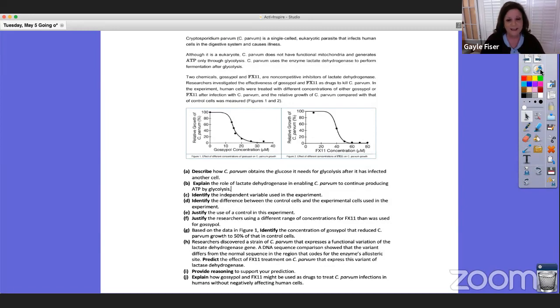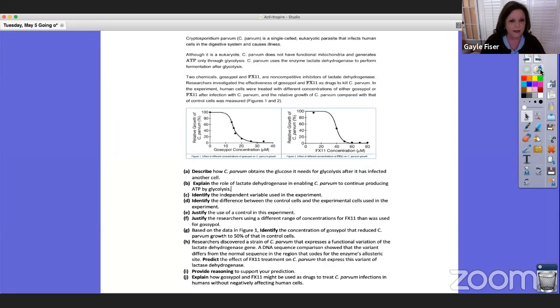Researchers investigated the effectiveness of gossypol and FX11 as drugs to kill C. parvum. In the experiment, human cells were treated with different concentrations of either gossypol or FX11 after infection with C. parvum, and the relative growth of C. parvum compared with that of control cells was measured. And then we have figure 1 and figure 2.